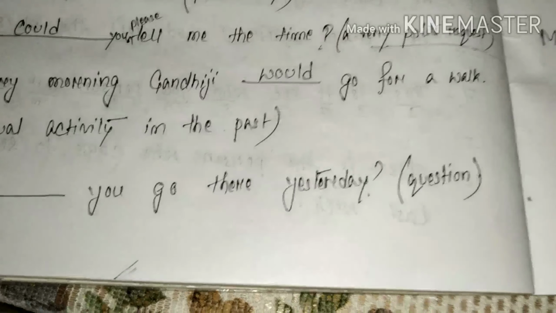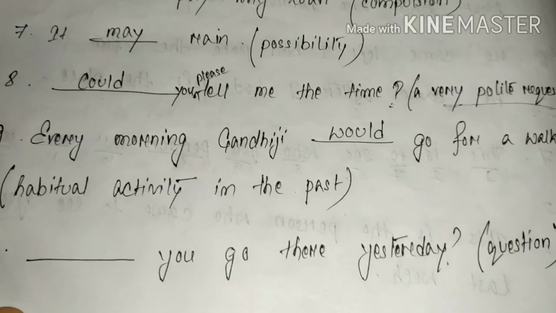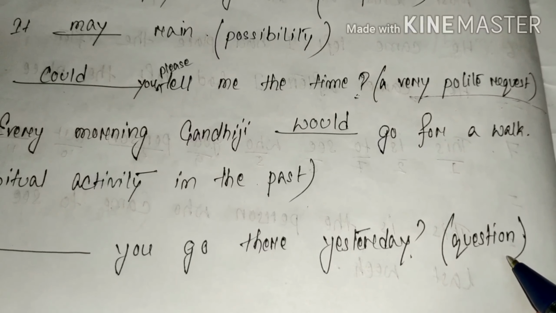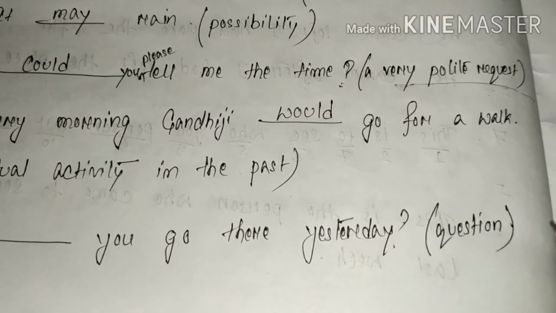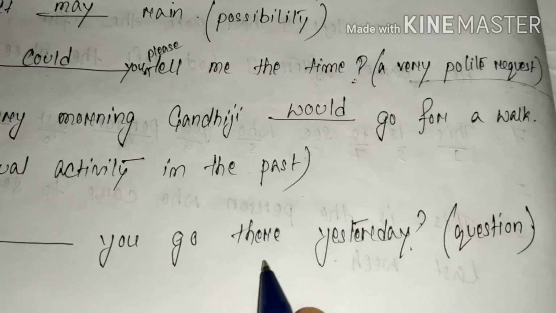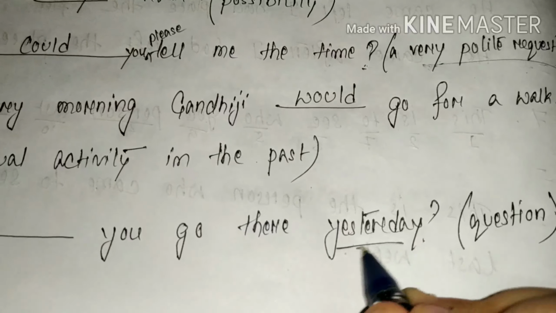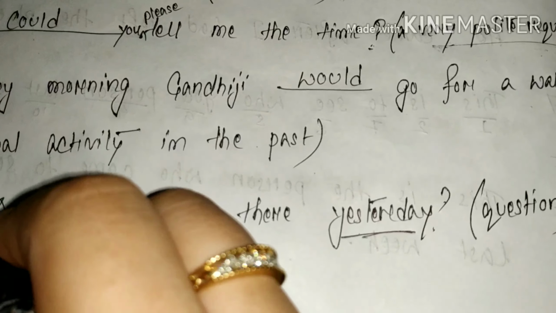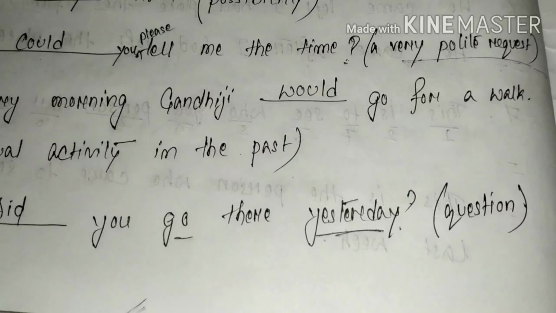Next is the last one. Dash you go there yesterday. What is the sense? Question. Interrogative sign is there. We have to write a word which signifies a question. Dash you go there yesterday. Yesterday, so the verb is in present form. So what will be? Did. Did you go there yesterday? See, we can do this.